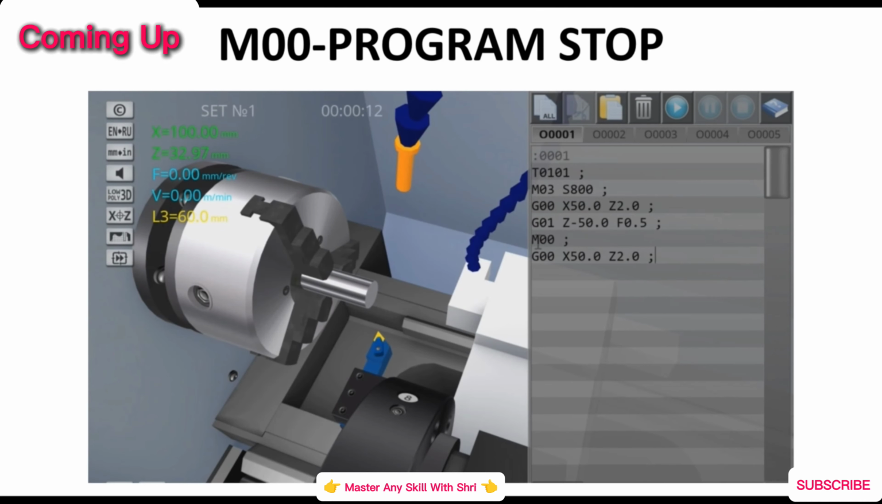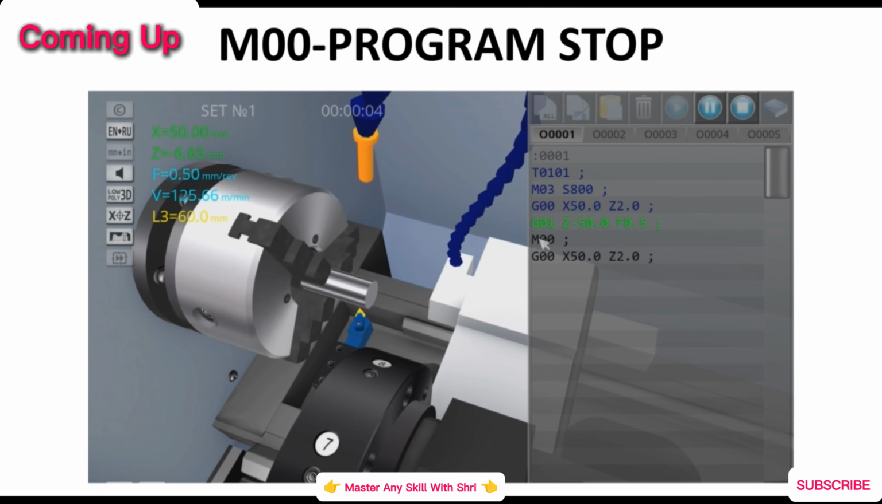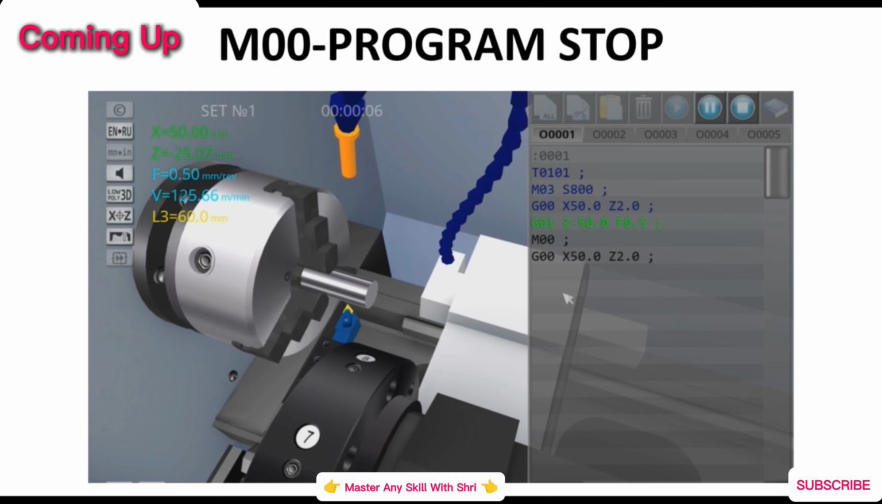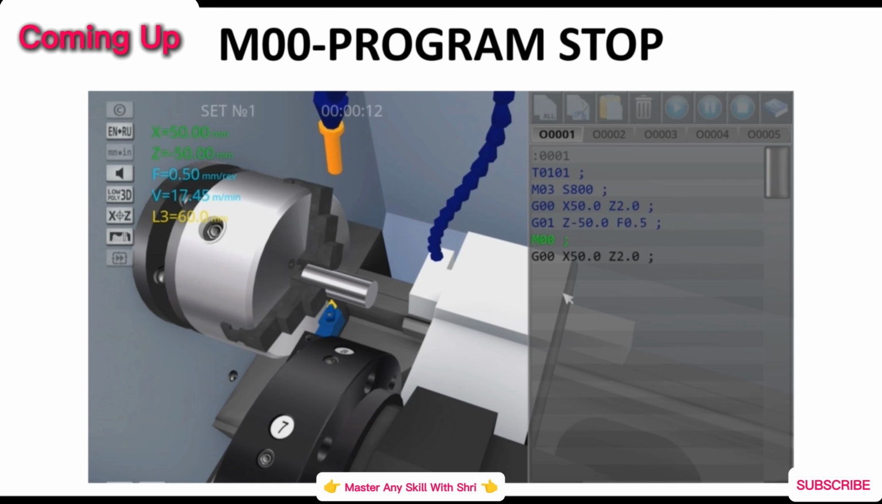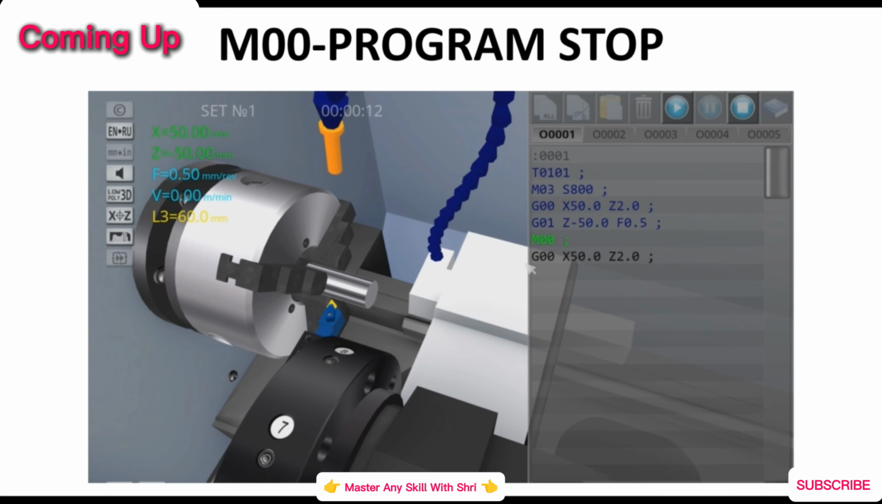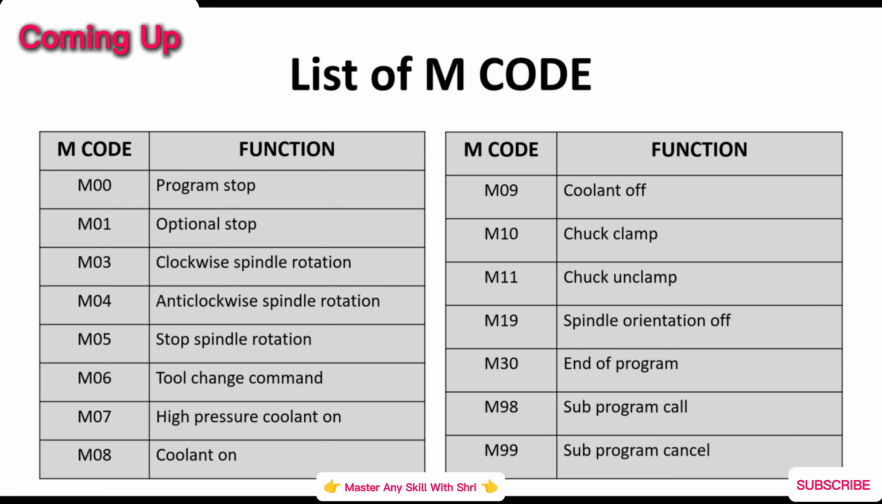Written M00 code. So let's see whether the machine stops or not with the M00 code. See, it's working. So M00 is for program stop. Let's learn these M codes with the help of video.